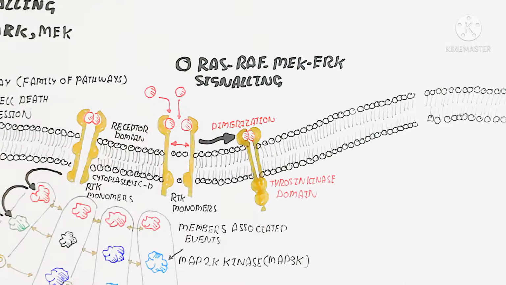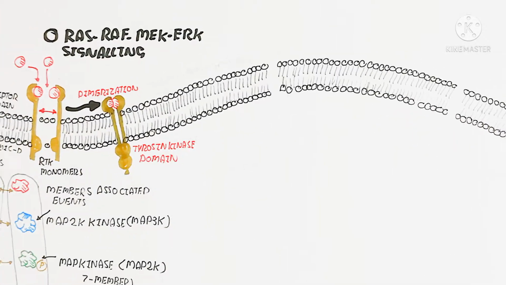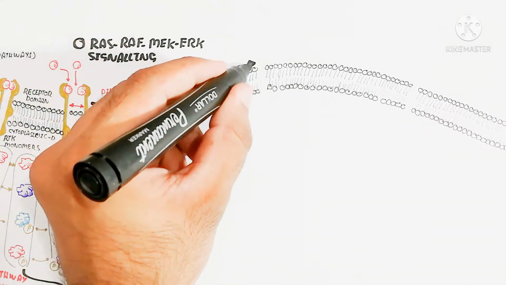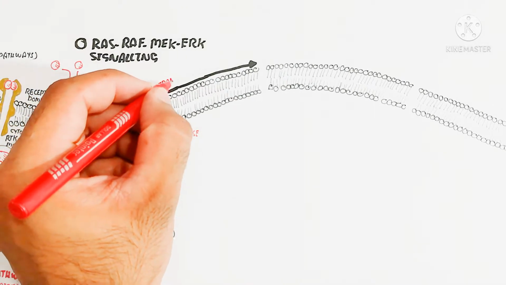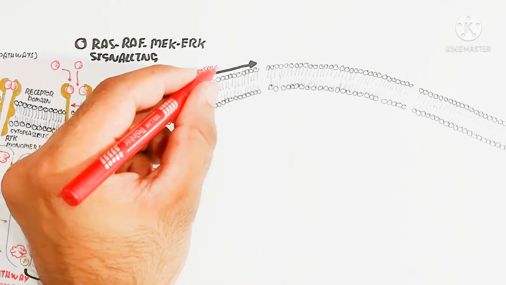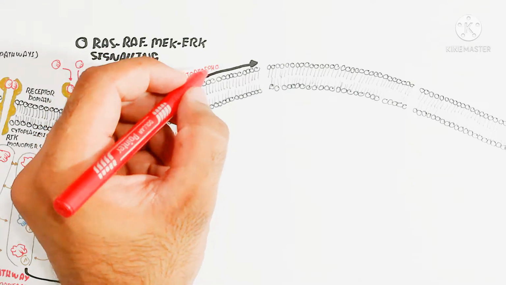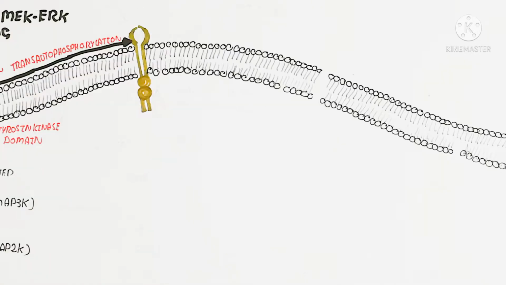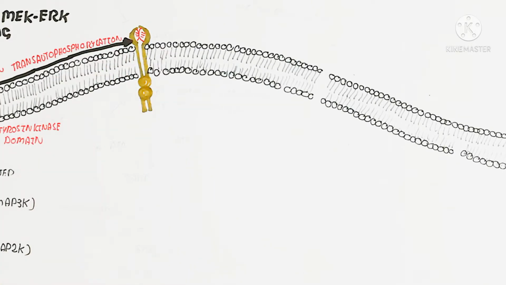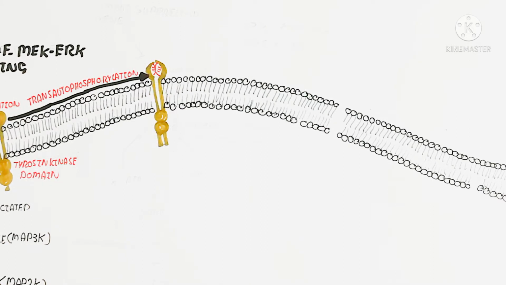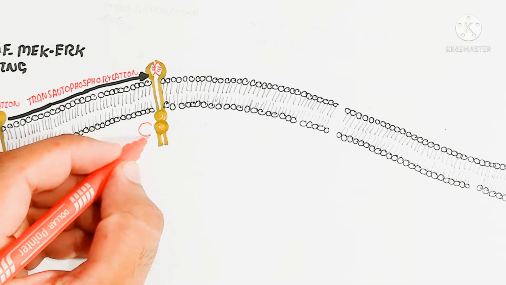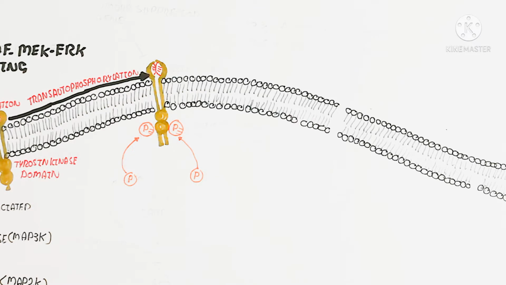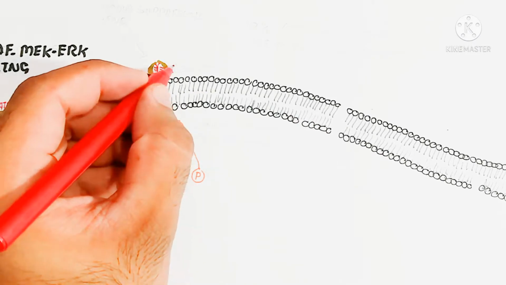So the tyrosine kinase domain will remain in the cytoplasmic domain. After this binding, the next step is known as trans-autophosphorylation. Autophosphorylation means a phosphate group will be attached, causing conformational changes in the cytoplasmic domain. This conformational change in the cytoplasmic domain leads to phosphorylation of the GRB2 protein.